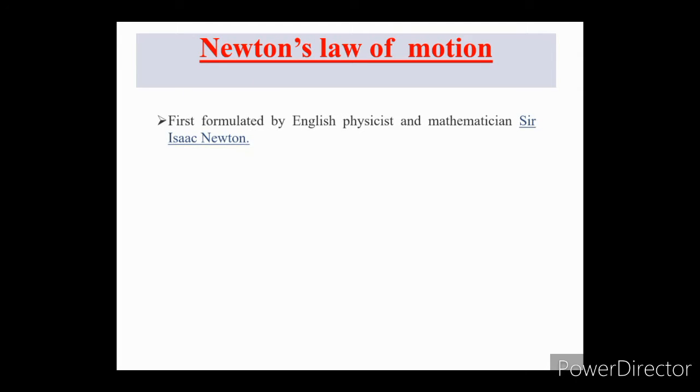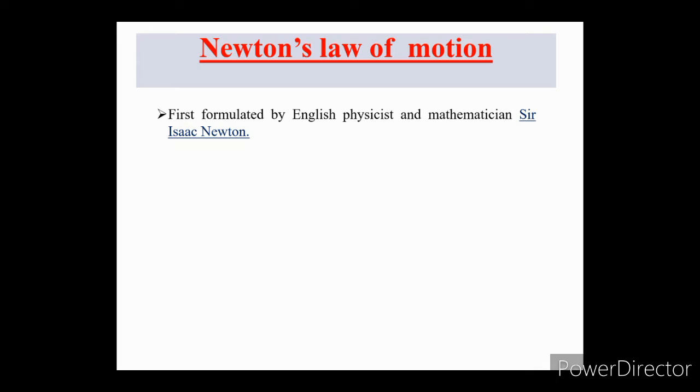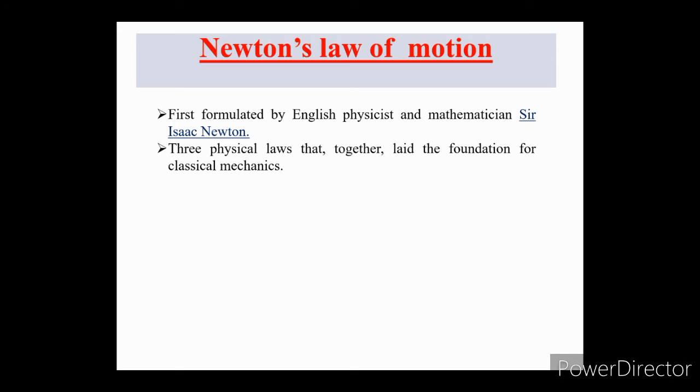So, at first, the laws of motion were formulated by English physicist and mathematician Sir Isaac Newton, so they are called Newton's laws of motion. There are three physical laws together that laid the foundation for classical mechanics. They describe the relationship between a body and the forces acting upon it and its motion in response to those forces.